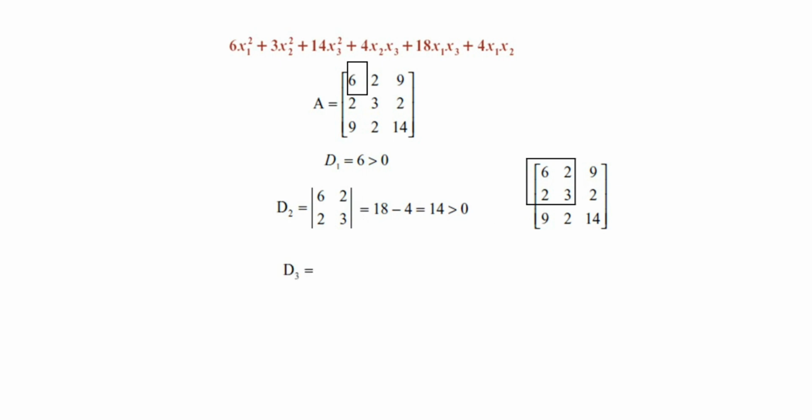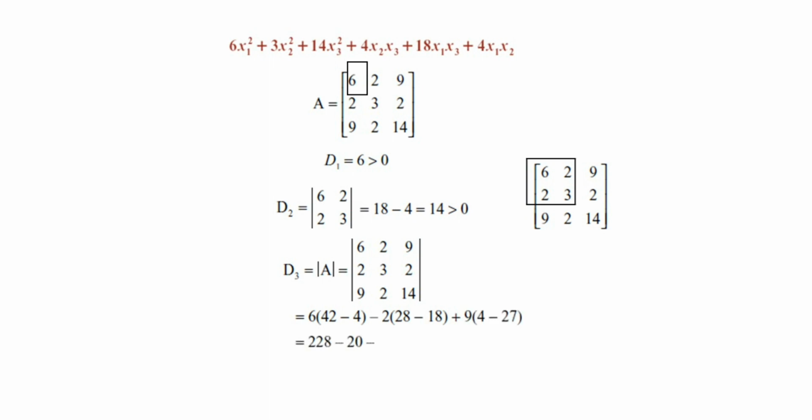And finally, the third order minor, D3, is equal to the determinant of the given matrix, the determinant of the 3 by 3 matrix. After simplification, we will get 1, which is positive. Here all principal minors are positive, that is D1, D2, D3 are positive. Hence the given quadratic form is positive definite.